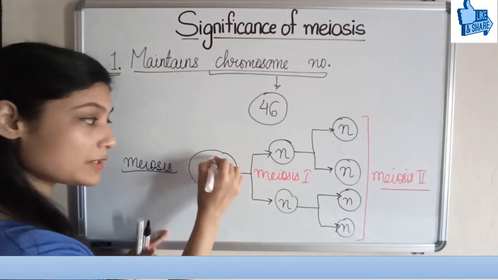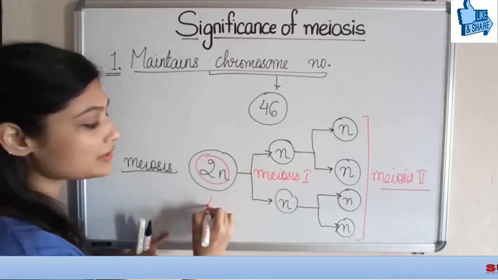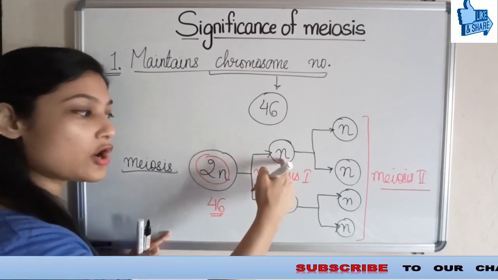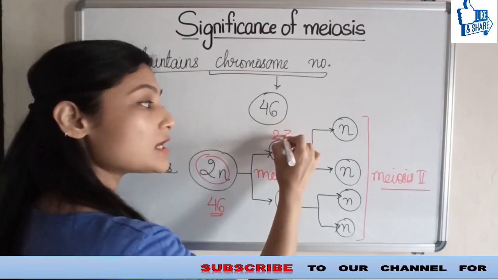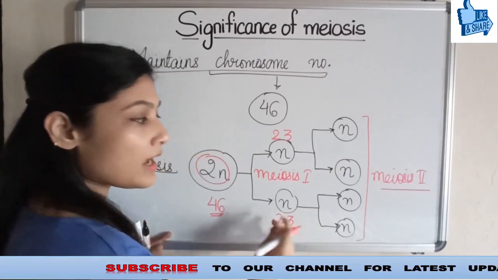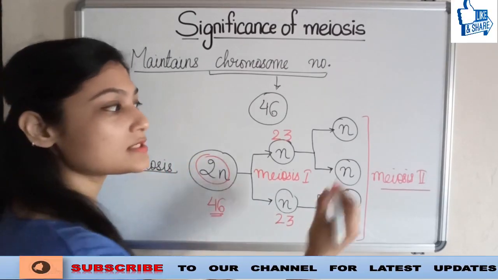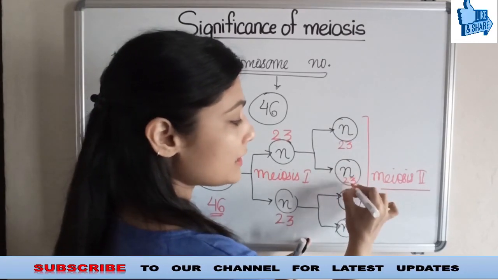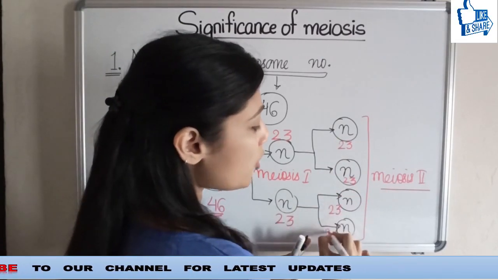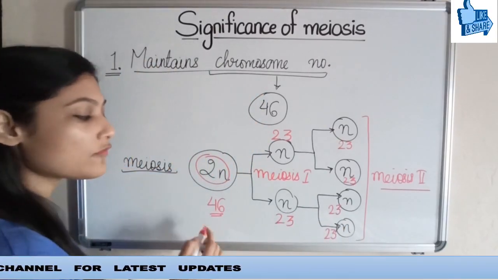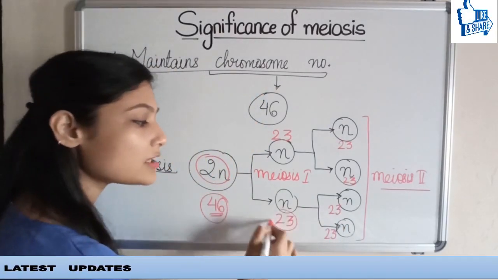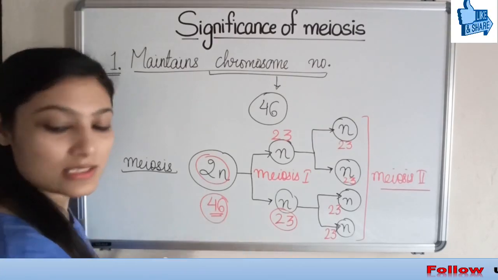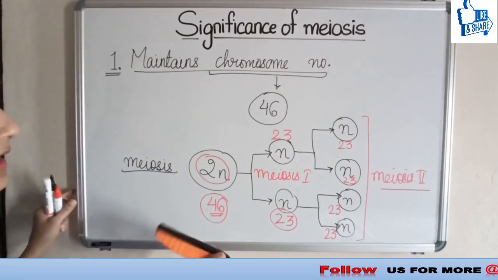Like we started with a diploid number, that is 46. After meiosis 1, we got haploid number, which is 23. Again, after meiosis 2, the number was maintained as 23. So now, what is the significance of this 46 and 23 chromosomes? Why do we want to maintain this number here? Let's understand it.